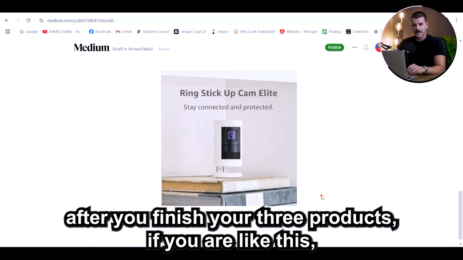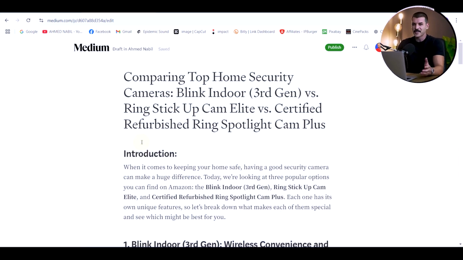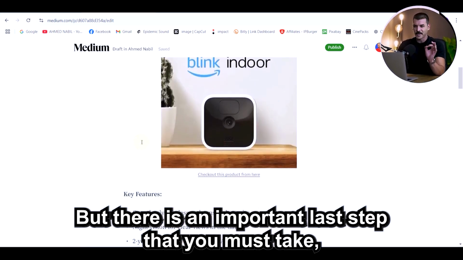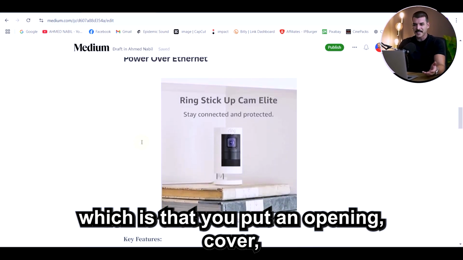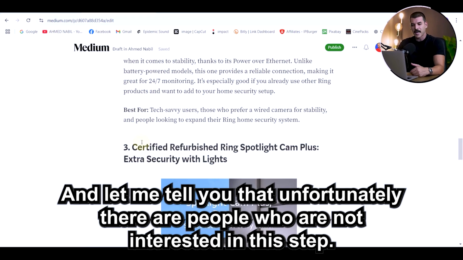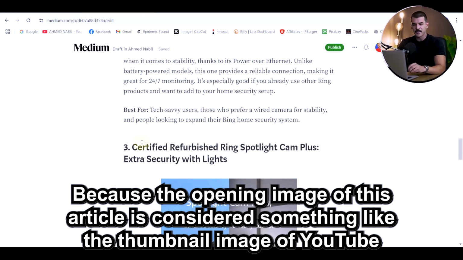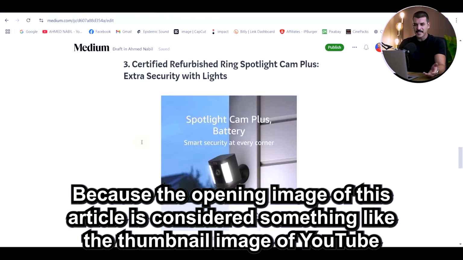Okay, after you finish your 3 products, you are supposed to have finished the article. But there is an important last step that you must take, which is to put an opening cover photo for your article after the title. Unfortunately, there are people who are not interested in this step, but it is a very important step, because the opening image of this article is something like the thumbnail image of YouTube videos that remains visible on your article from the outside before the customer clicks on it in order to read the article.